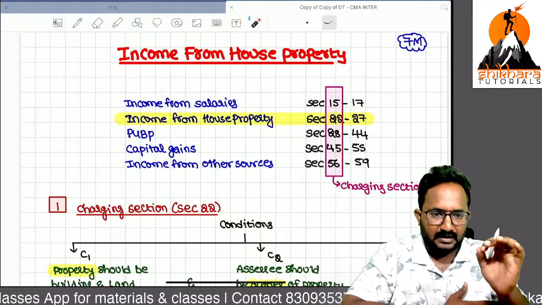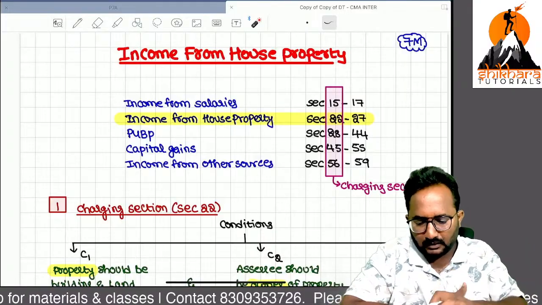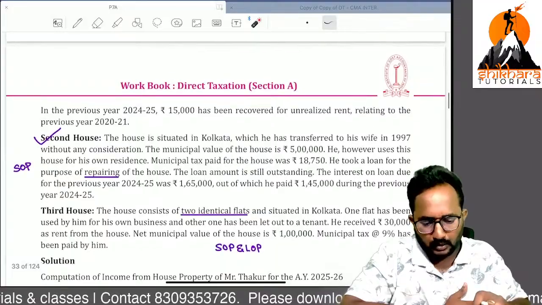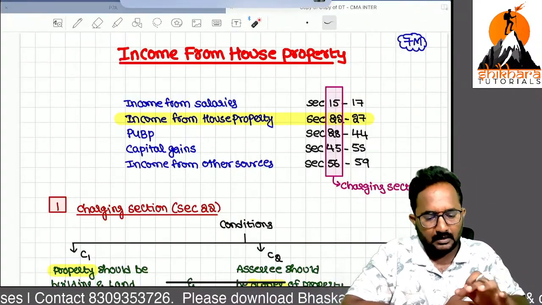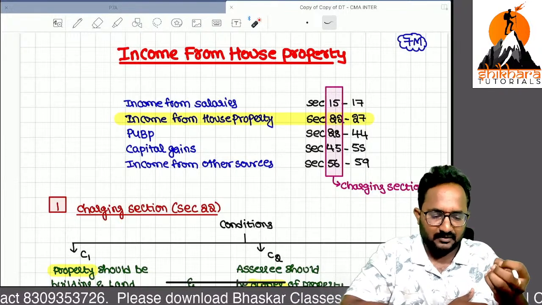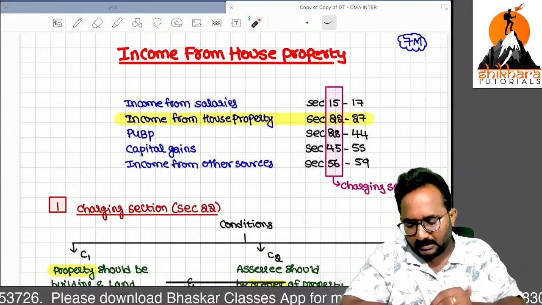That's why we can discuss the provisions first in a strong manner. After that we can solve some questions from the recently released ICMAI workbook also. First listen to the concepts, then automatically you can solve the problems. I know in which areas students are having doubts, so I will cover all those things in a deep manner in those areas.